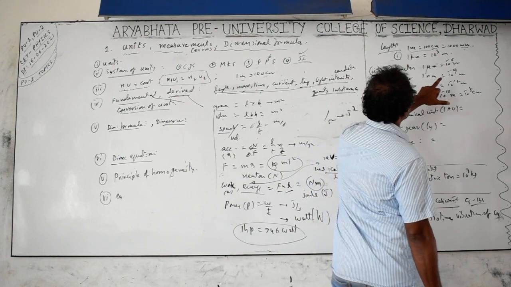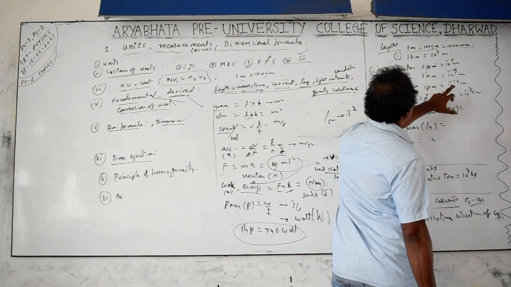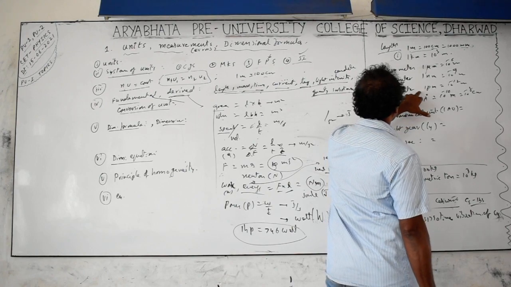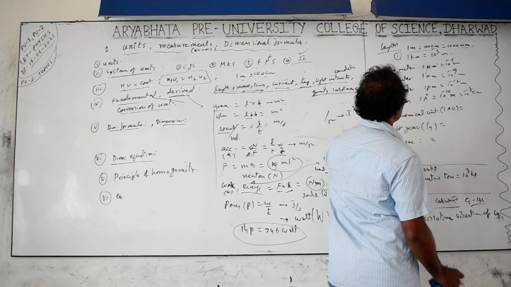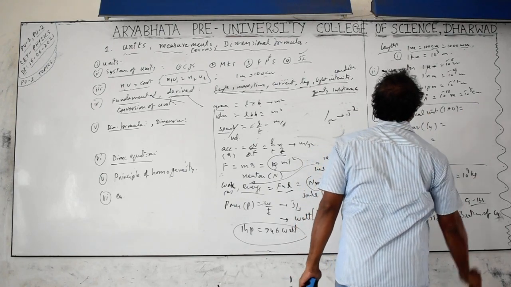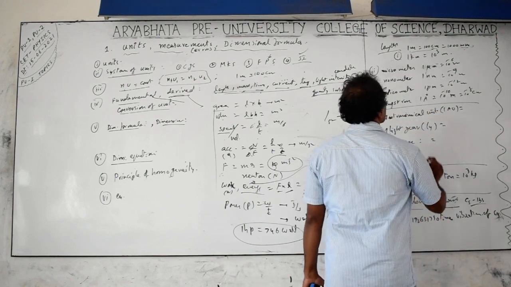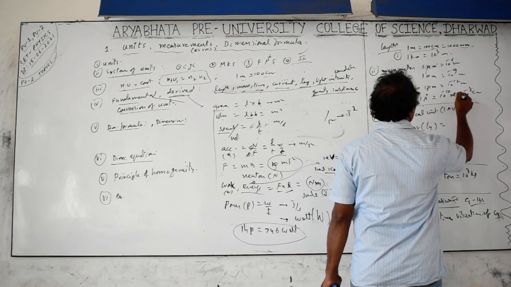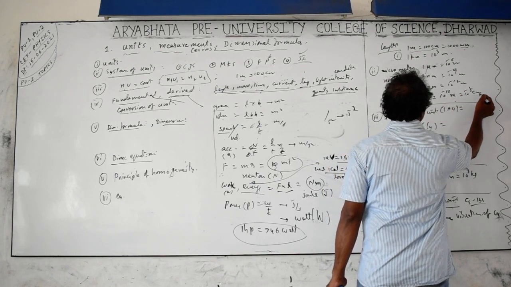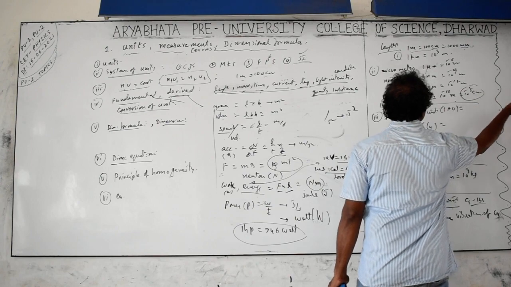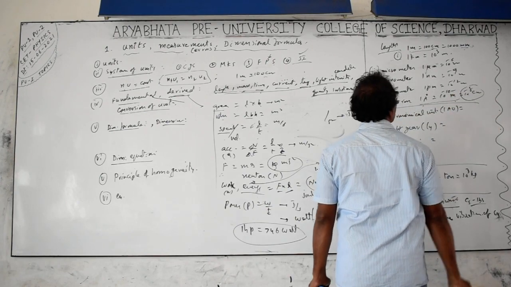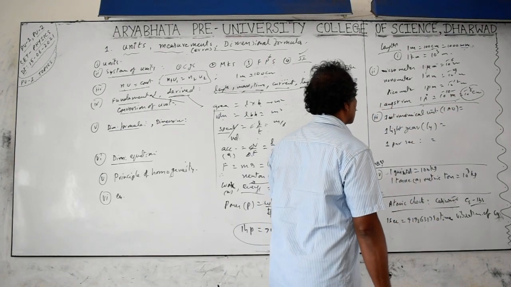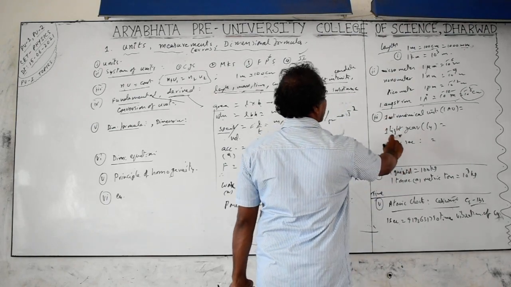Nanometers means 10 to the power of minus 9 meters. Picometers means 10 to the power of minus 12 meters, which are very small. And the angstrom: the wavelength of light is also measured in angstroms. Even atom size is measured in angstroms. 1 angstrom equals 10 to the power of minus 10 meters. The 10 to the power of minus 8 centimeter is generally used in chemistry topics, but here in physics we use 10 to the power of minus 10 meters. Long astronomical distances like light years I will discuss later.